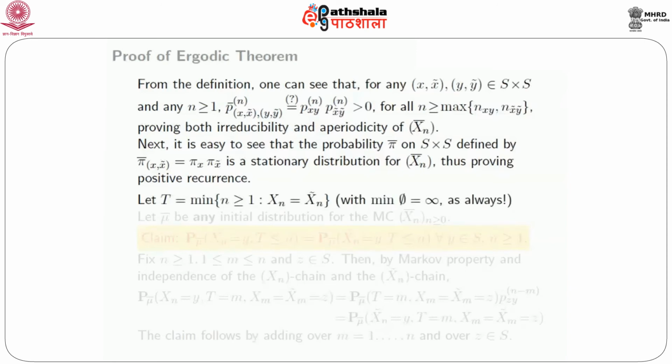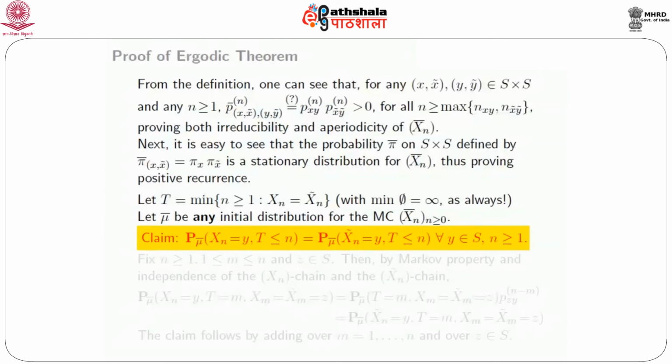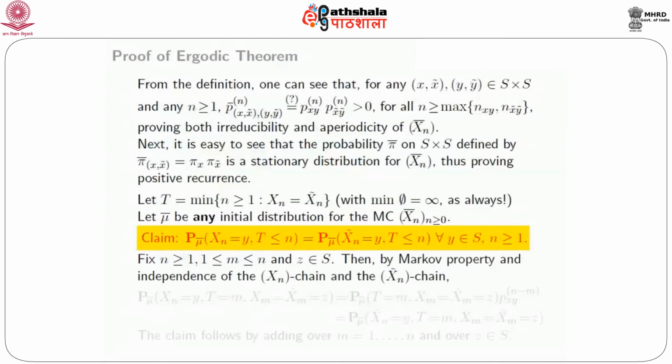So now let capital T denote this random variable. Remember that the 2 chains X_n and X_n tilde are running in parallel. So look at the first time that the 2 chains meet, that is the minimum of n such that X_n is the same as X_n tilde. As always, if there is no such n, we define the time to be infinite. Now let mu bar be any initial distribution of the Markov chain. The claim is that under the initial distribution mu bar, the probability that X_n equals y and T is less than or equal to n is no different from the probability that X_n tilde is y and T is less than or equal to n, for any y in S.